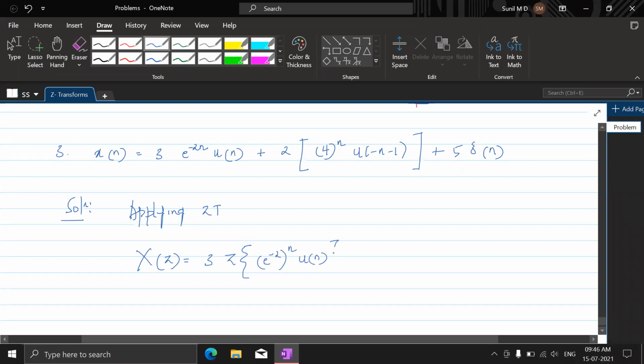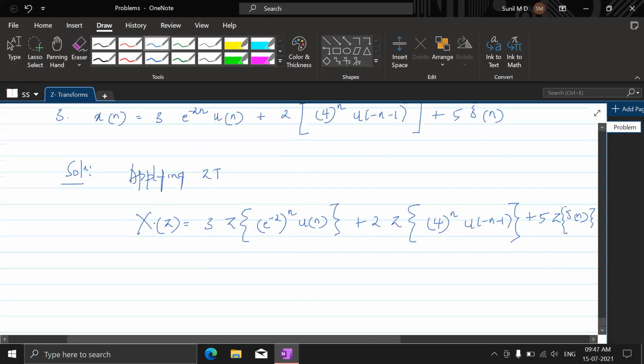So in the place of a, you have e power minus 2. That's it. Then Z transform on 4 power n u of minus n minus 1. But since there is 4 power n, there is no minus, mind you, you have to just observe that. Plus 5 Z transform of delta of n. So this is how the things are. Fine. Therefore, x of z can be written as what?